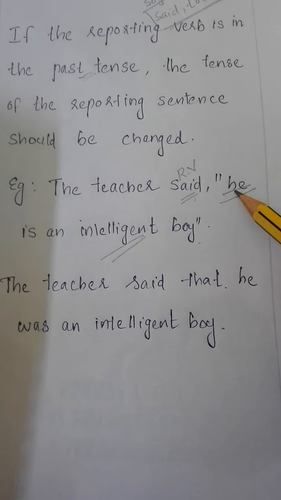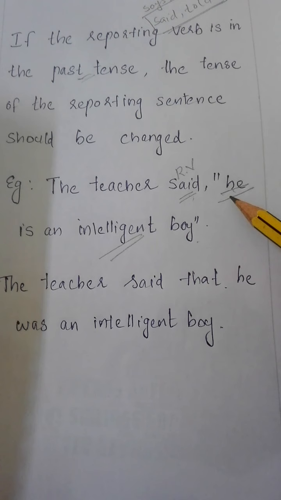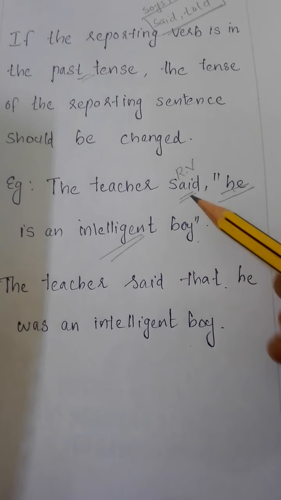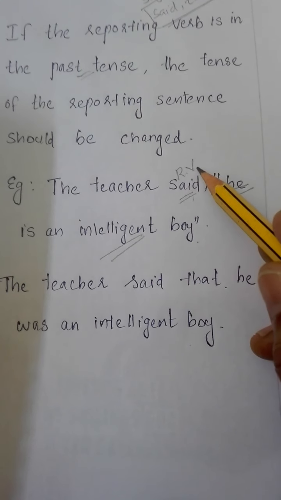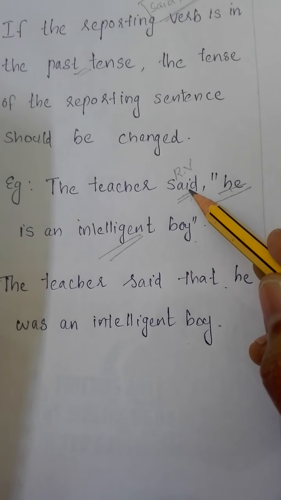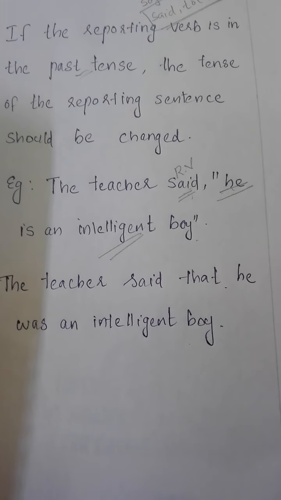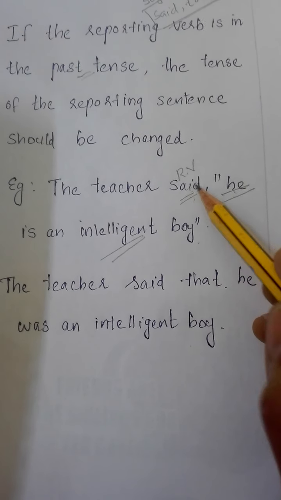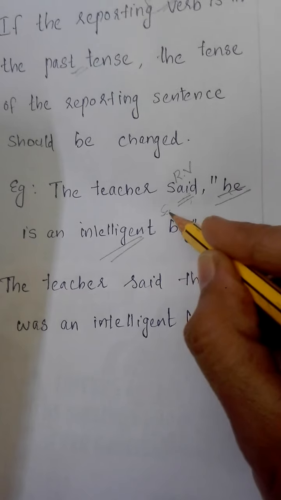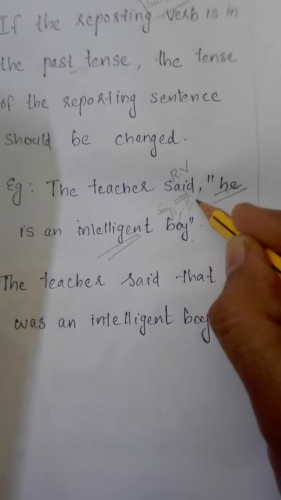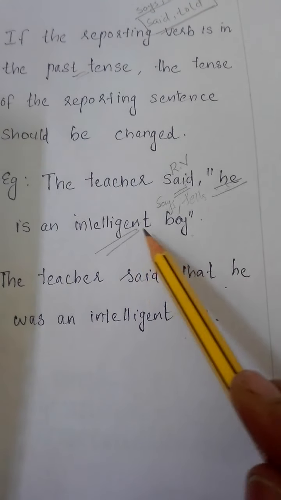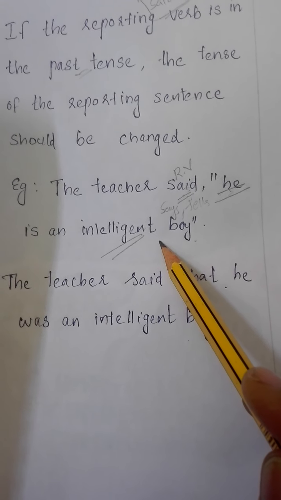See, this was in present tense, so we changed this sentence into past tense because here we used a reporting verb in past tense. Okay. So just think, if the reporting verb, instead of this "said", we are using what? Says or tells. What will be the condition? Then we don't want to change the tense of this sentence.